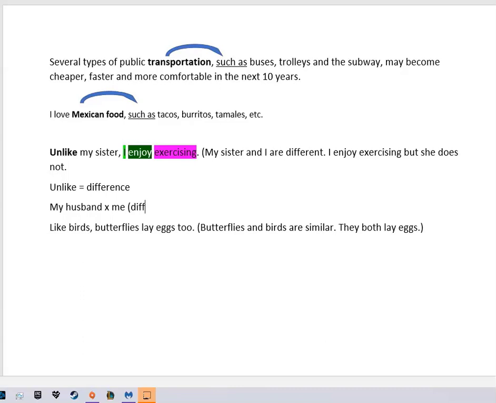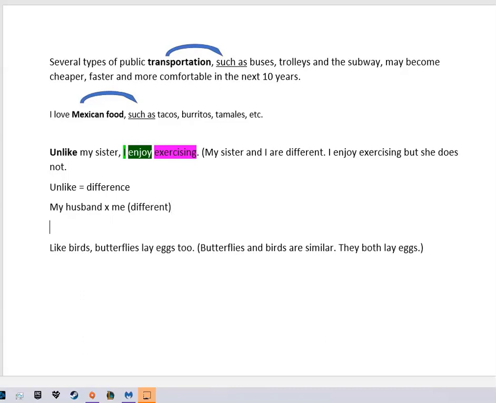And I'm going to say we are different. If we are different, I'm going to say, unlike my husband, I love to exercise. Right? So my sentence is, I love, okay? I love what? To exercise. Does my husband like to exercise or he doesn't? Well, if I'm using unlike, it means he doesn't.